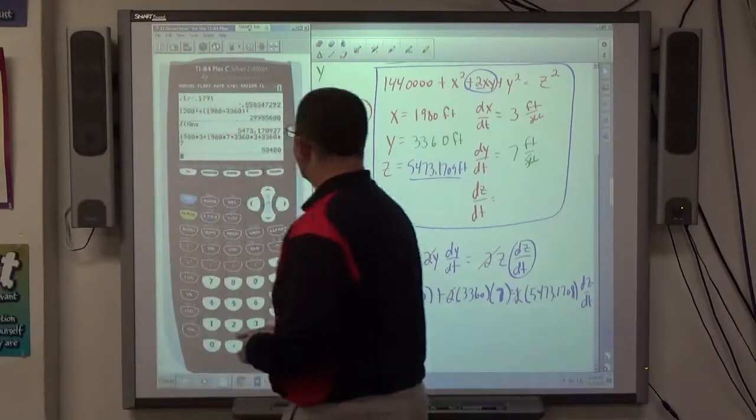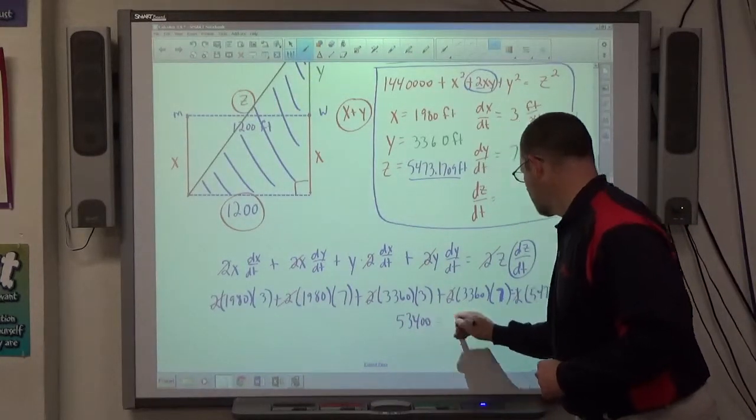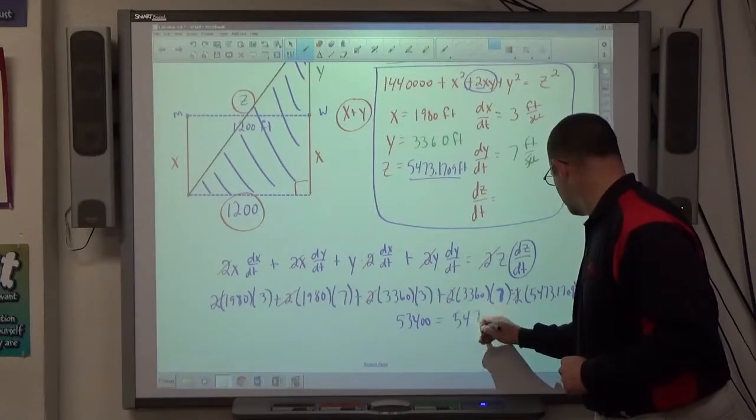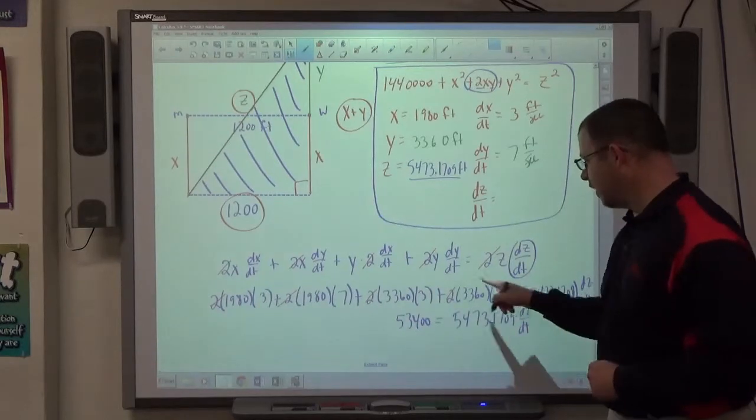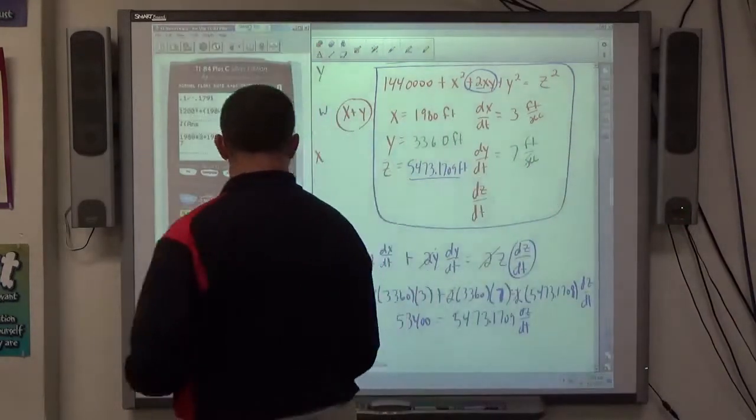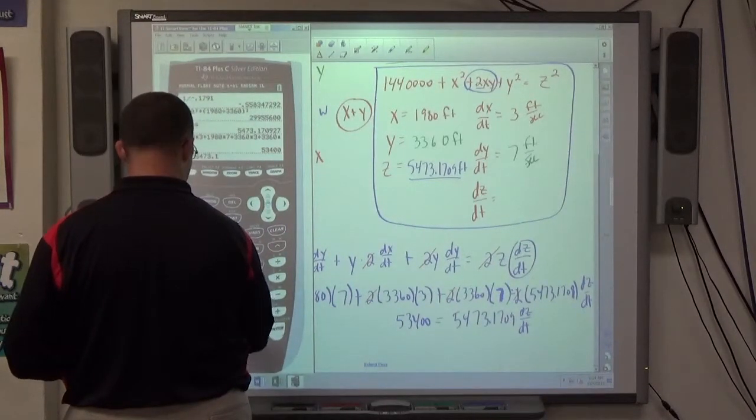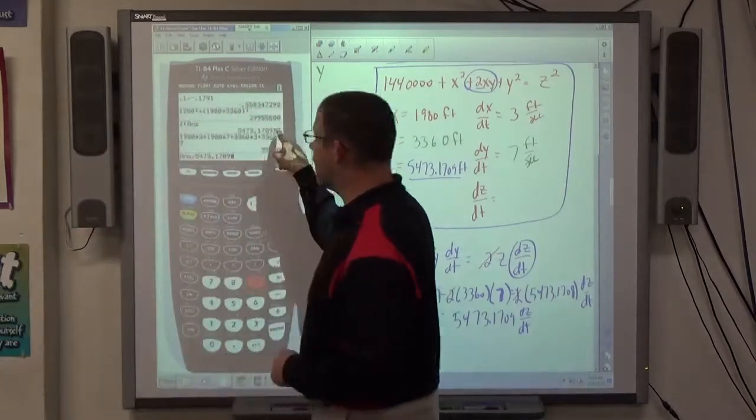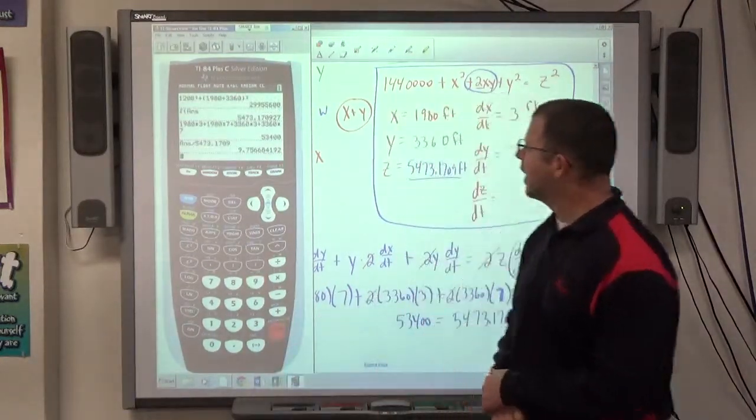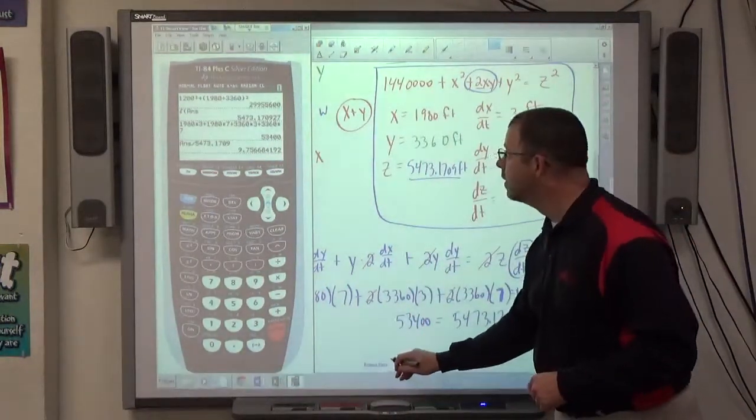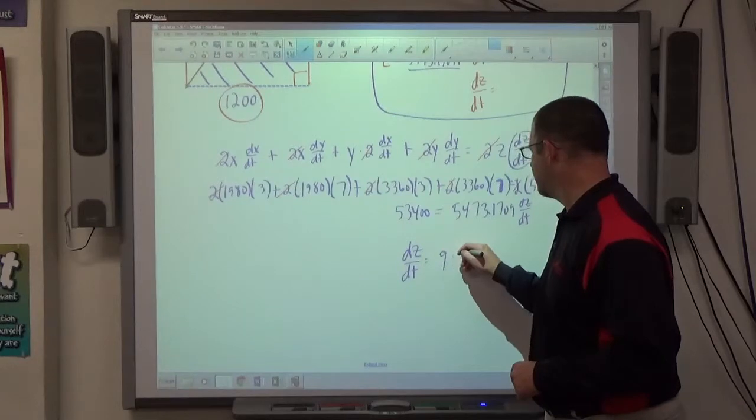Alright, equals. The left hand side comes out to 53,400. And the right hand side is just 5,473.1709 dz over dt. So to get dz over dt, I just divide that by 5,473.1709. If you want more accuracy, go a few more decimals. It's still on my calculator screen, so I'm just going to go with what I got. We get 9.76, so dz over dt equals 9.76 feet per second.